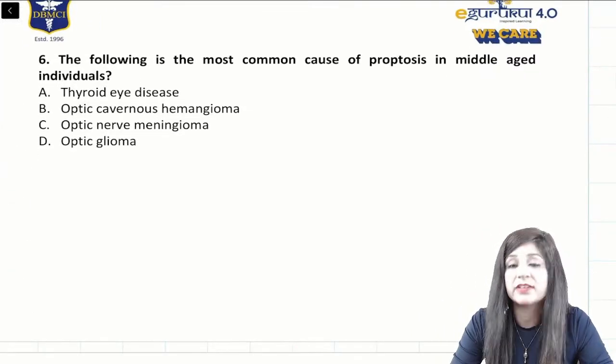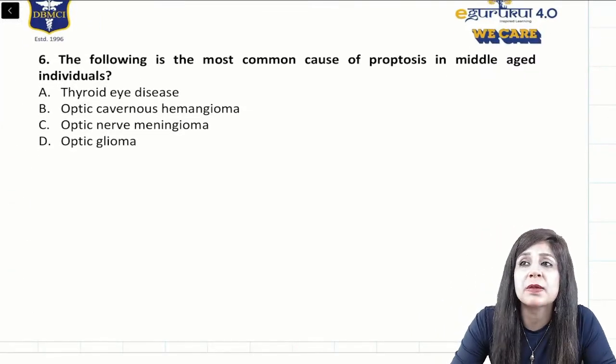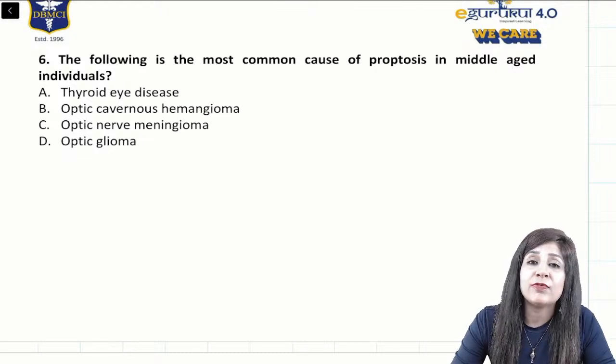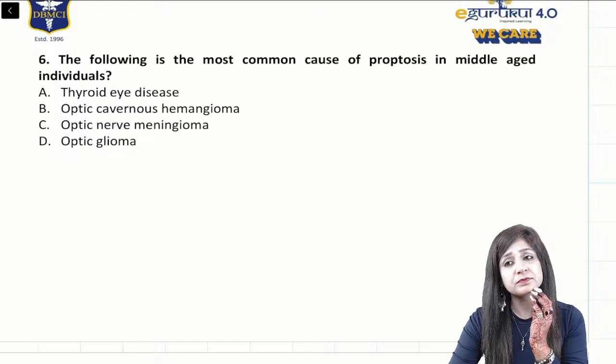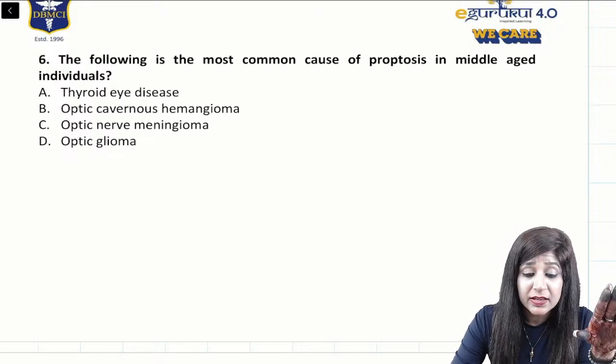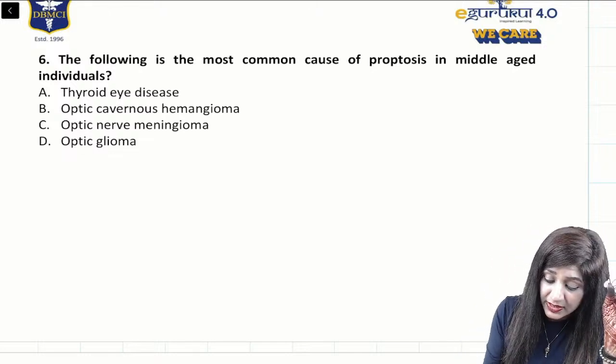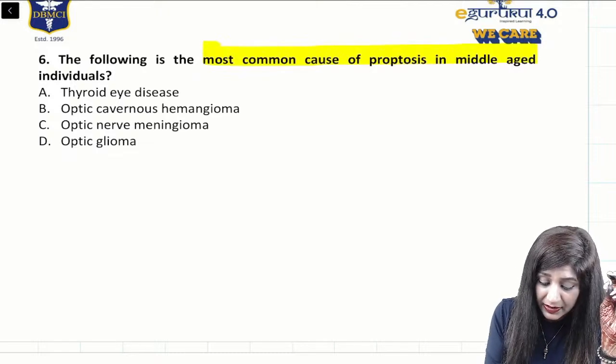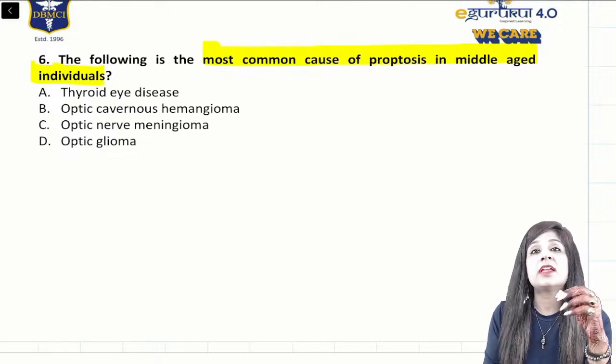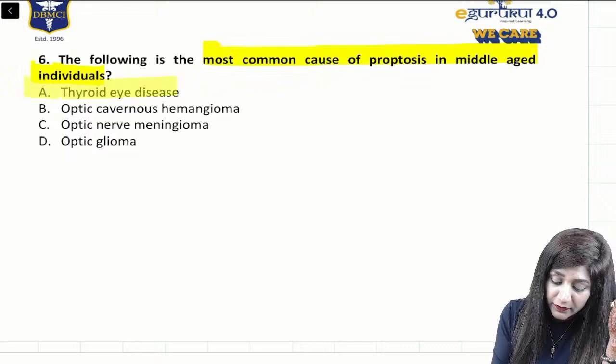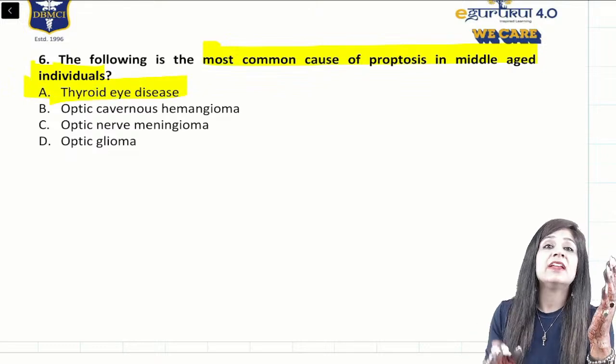Another question related to proptosis. There has been a time in NEET 2020 when there were 3 questions on proptosis at a stretch. So let's see: most common cause of proptosis in middle age. Whenever we are talking about adults, it is always thyroid eye disease.